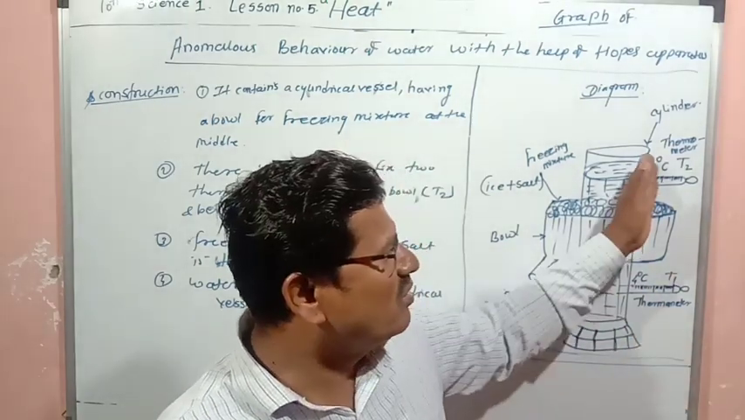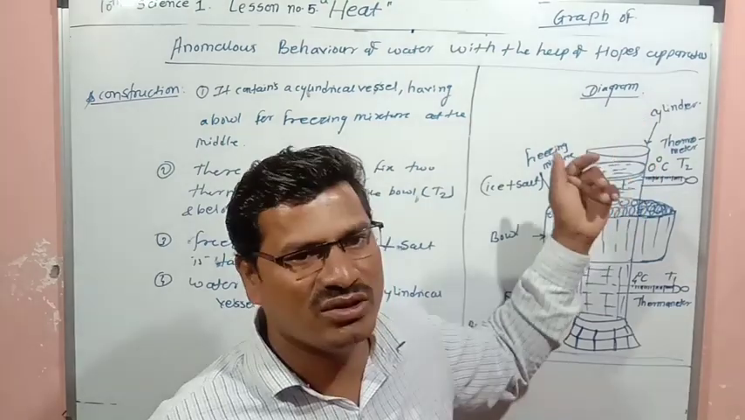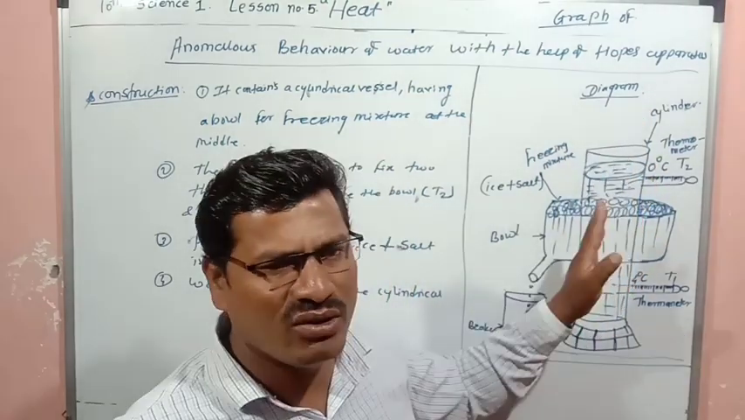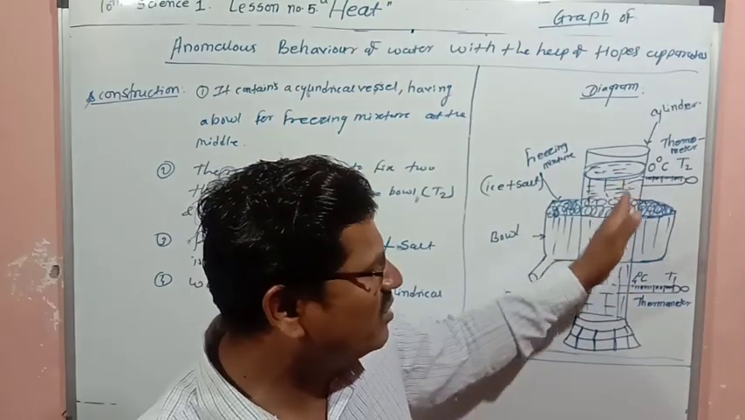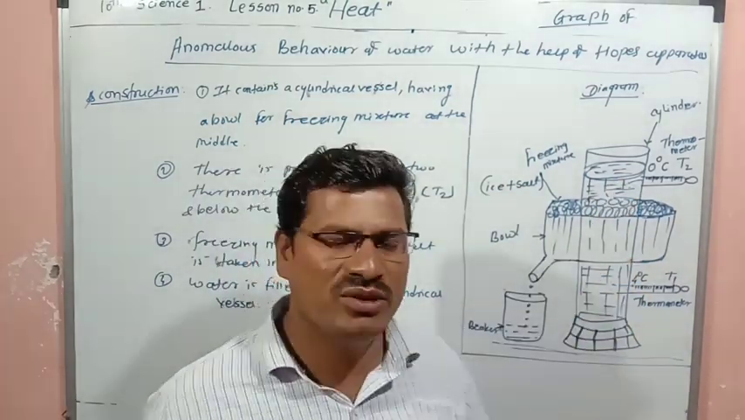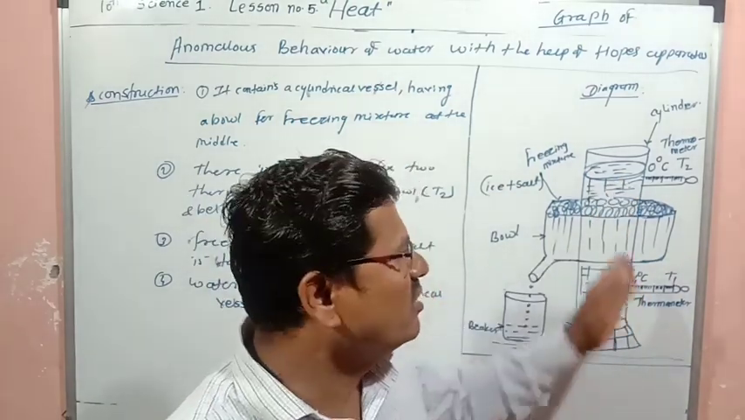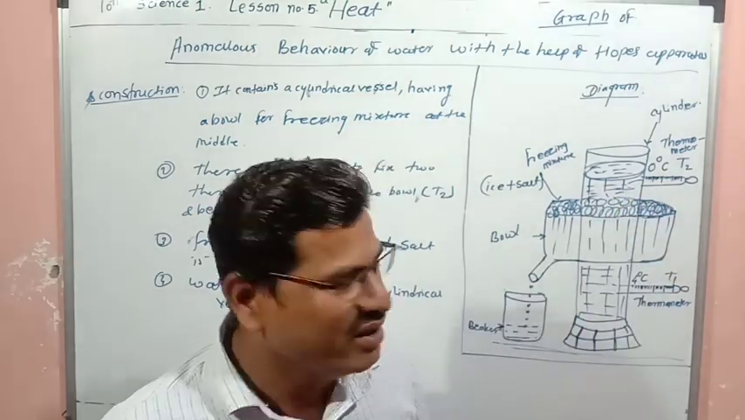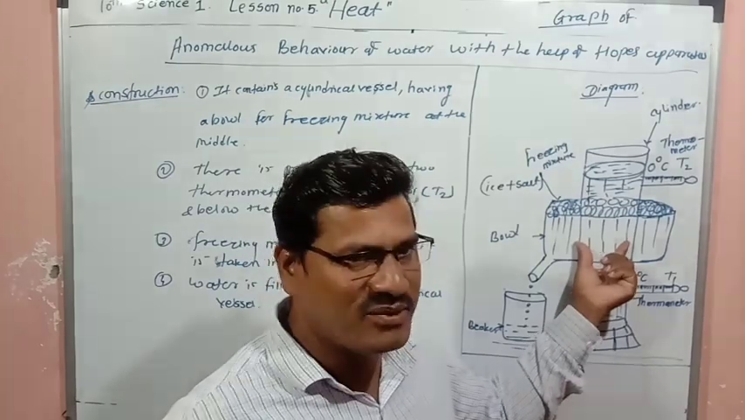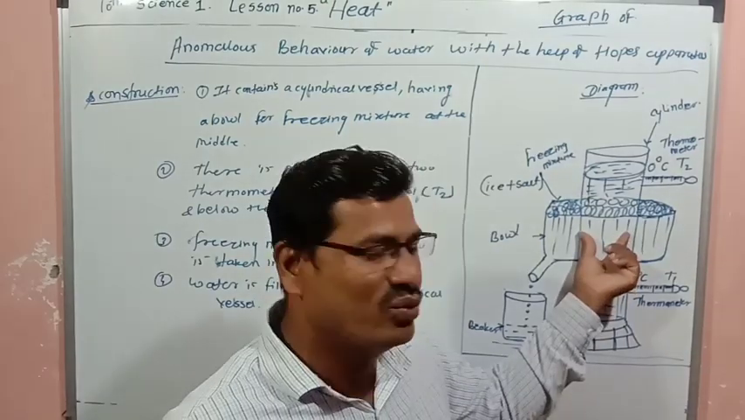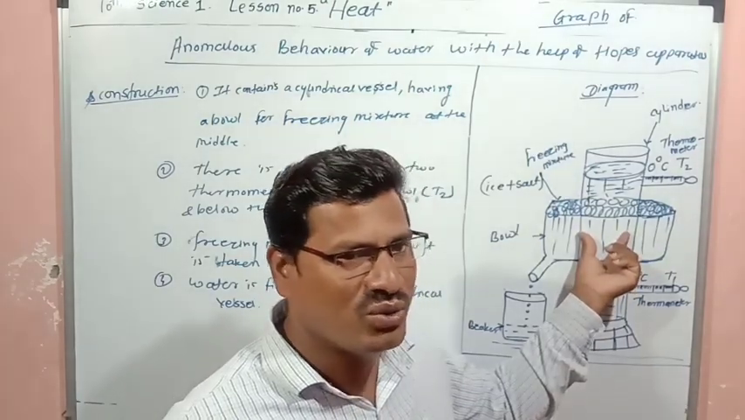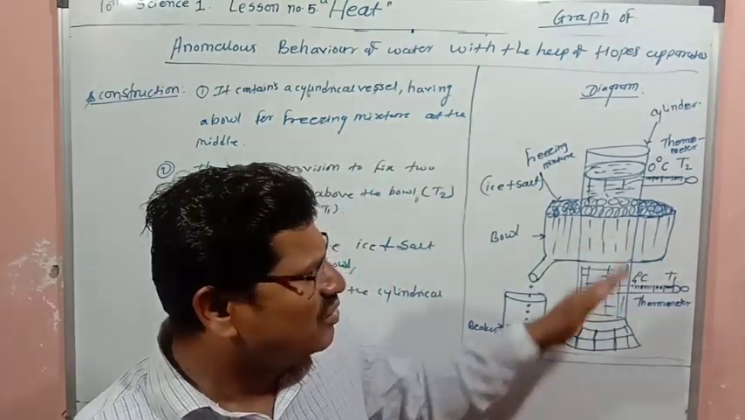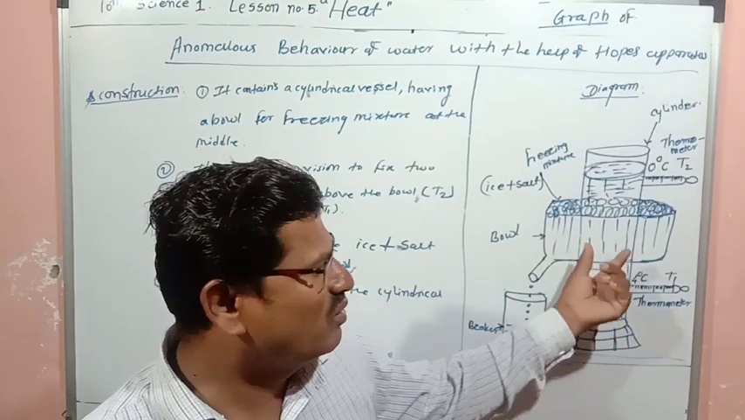Suppose the water temperature is 12 degrees Celsius or 20 degrees Celsius. Initially the temperature of water will be 12 or 20 degrees Celsius, and both thermometers will show a similar temperature. Suppose they are showing 20 degrees, here also 20, here also 20 initially. But when the freezing mixture is kept, then water in this region will cool. And as water is cooling, below 20 degrees Celsius, the temperature will go on decreasing.